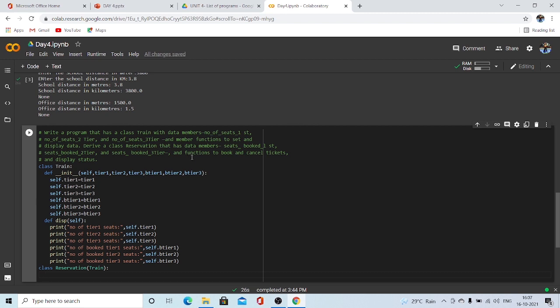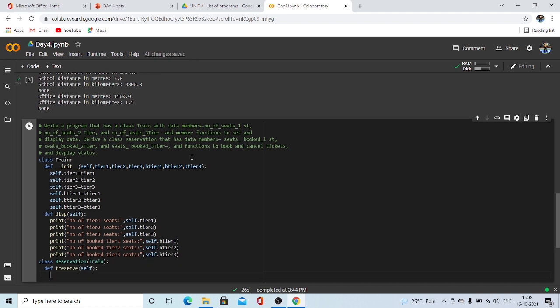Now I'm writing a simple if else ladder for the reservation function. So first of all, let's create a reservation function. T reserve. I keep T reserve as the function name because it is train reservation. Here only self would be the parameter which I would be using.